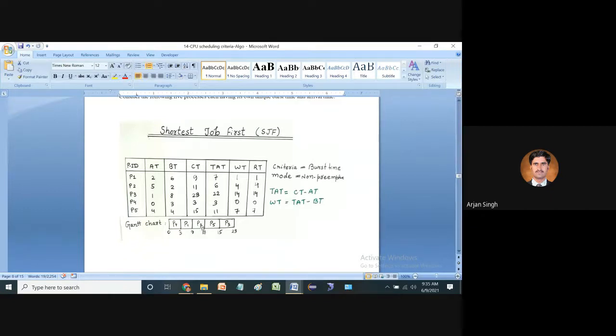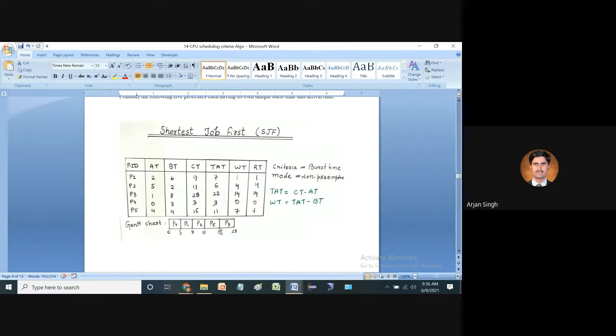and P5. After that, there is P5, because P4 is already executed, right? P4 is already executed, so the burst time of P5 is less than the others. So we have considered P5. Okay, so the P5 burst time is 4. So 11 plus 4 is equal to 15.